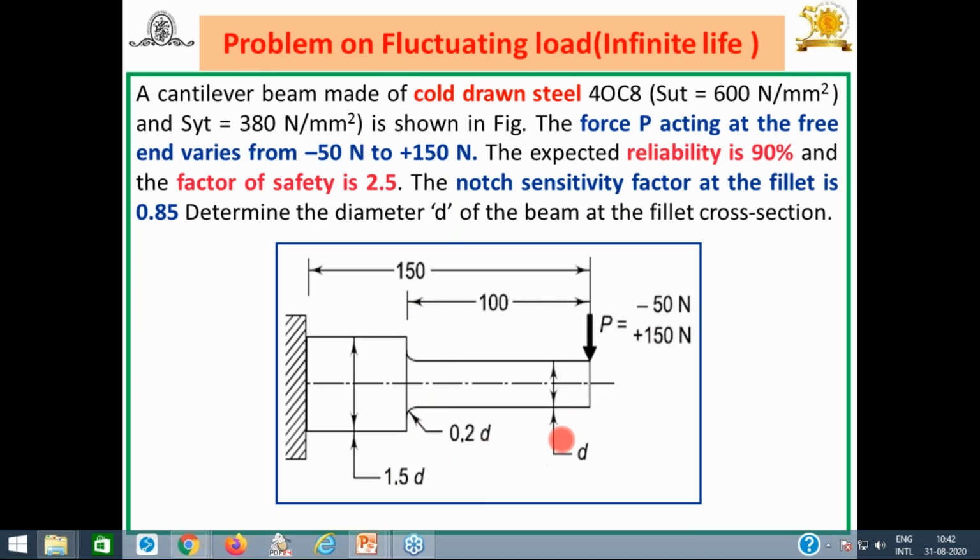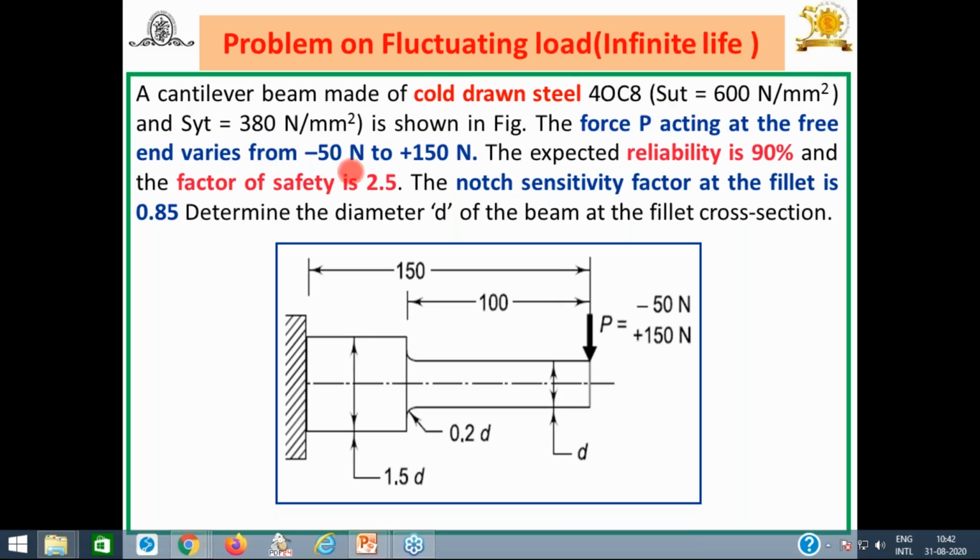So first of all, read the problem statement carefully. I hope you have written the problem statement. Now, first of all, write down the given data. You can write down cold drawn steel 40C8. SUT is given, you can write 600 Newton per mm square, SYT 380 Newton per mm square.